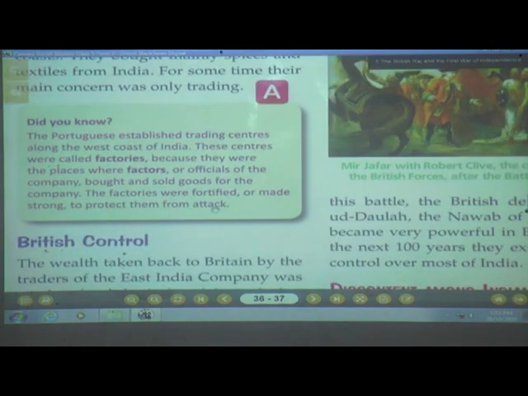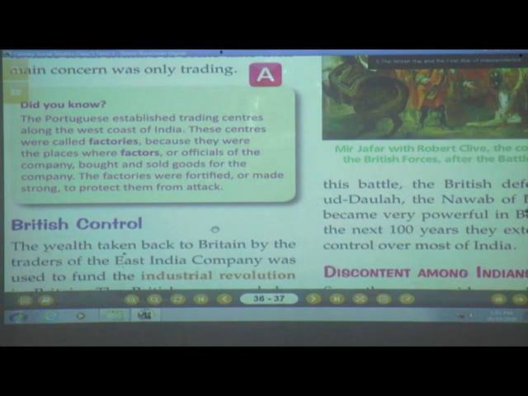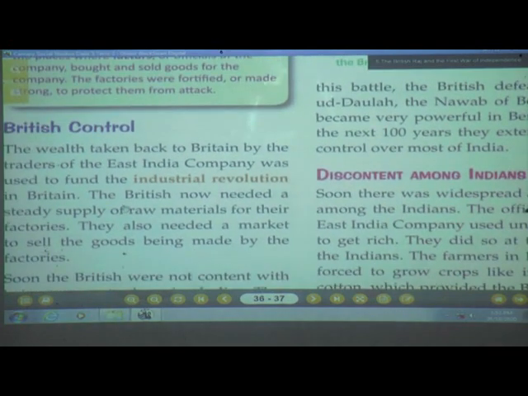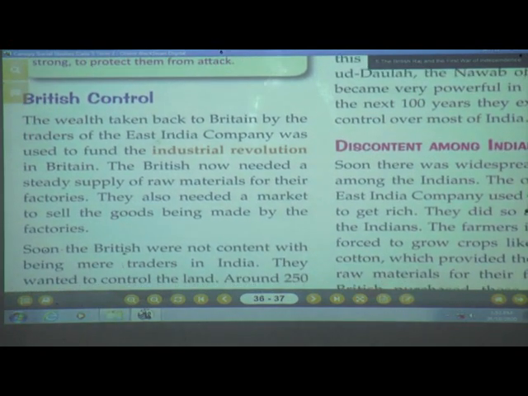Then the British control started. The wealth taken back to Britain by the traders of the East India Company was used to fund the Industrial Revolution in Britain.